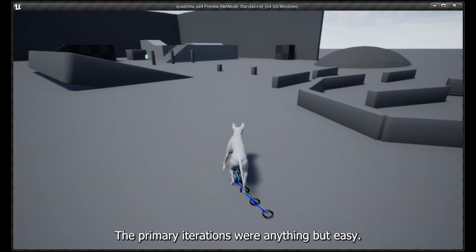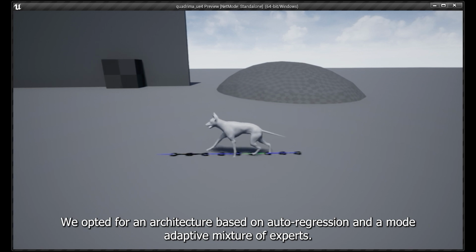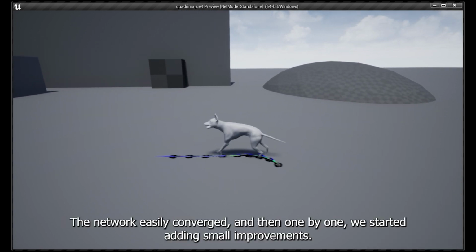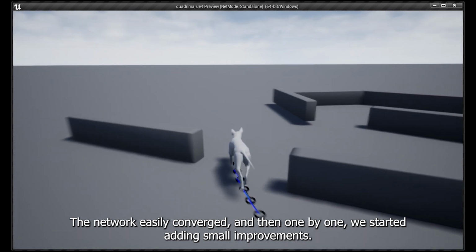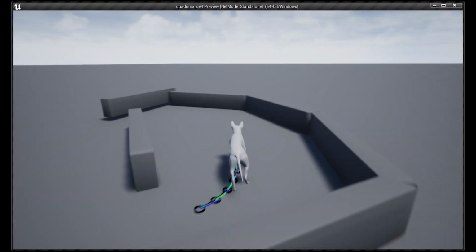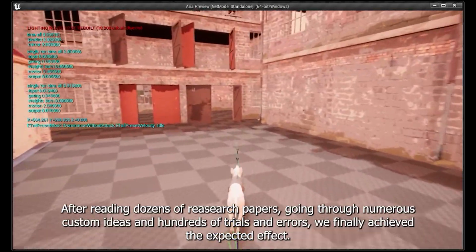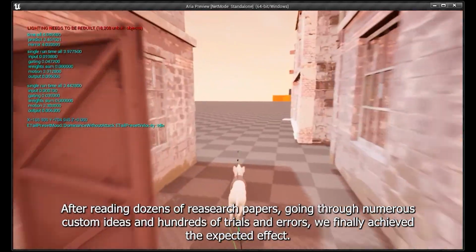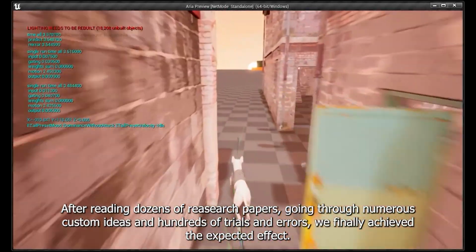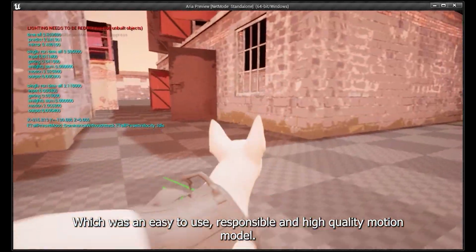The primary iterations were anything but easy. We opted for an architecture based on auto-regression and a mode-adaptive mixture of experts. The network easily converged, and then, one by one, we started adding small improvements. After reading dozens of research papers, going through numerous custom ideas, and hundreds of trials and errors, we finally achieved the expected effect, which was an easy-to-use, responsive, and high-quality motion model.